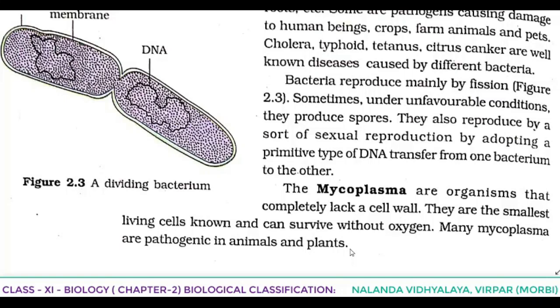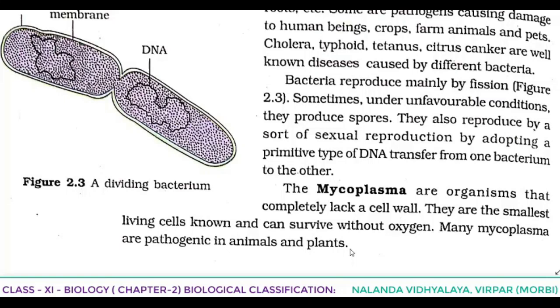So this topic was the kingdom Monera. First of all we discussed where they are found. Then we learnt about their classification into 4 types based on structure, based on shape. Then we discussed the 2 main types of bacteria coming under kingdom Monera, that is Archaebacteria and Eubacteria.